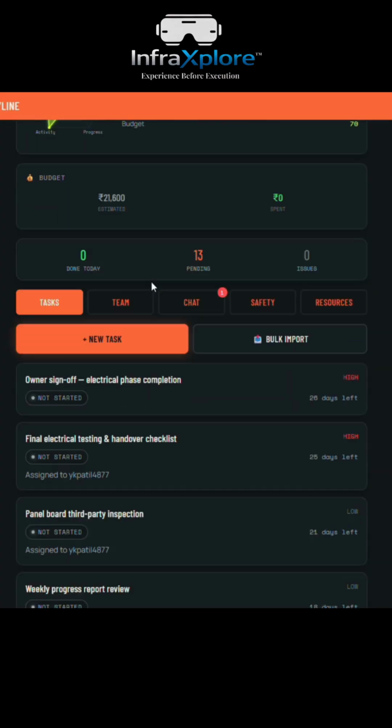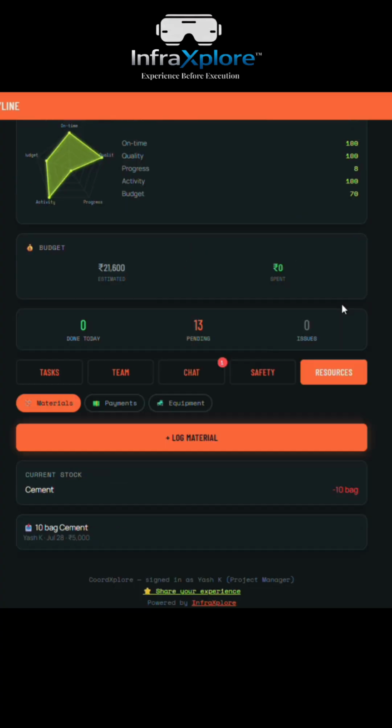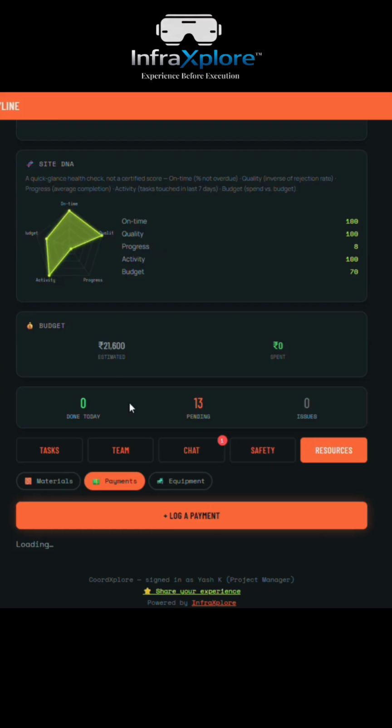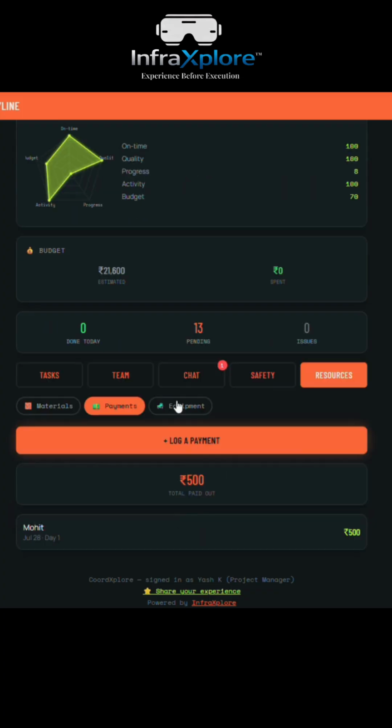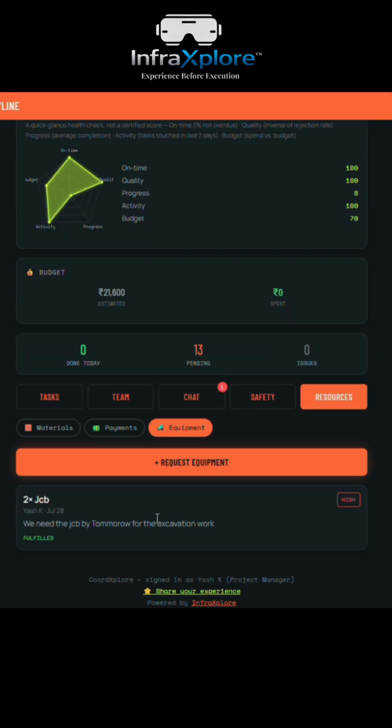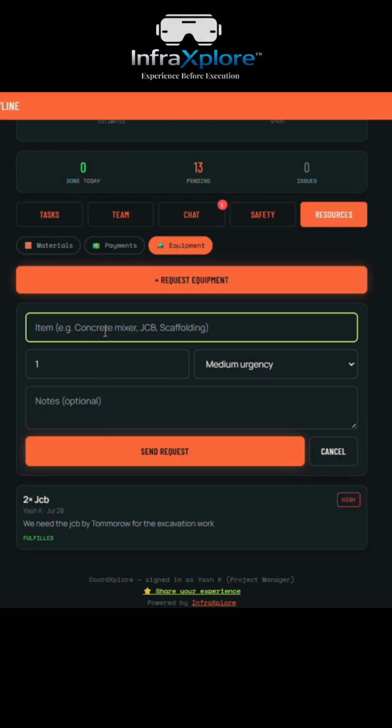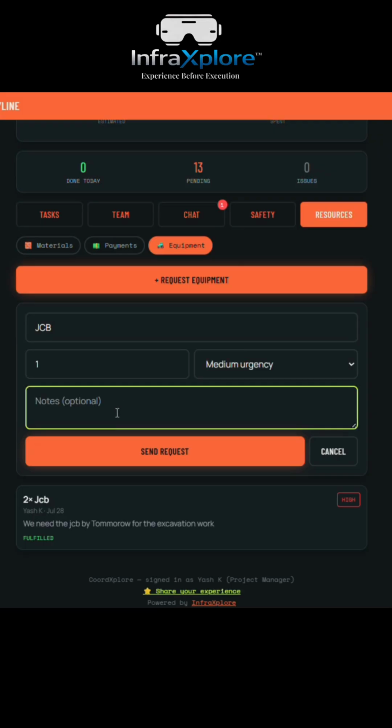If any resources are required, they can directly add them over here. If any material, payment of labor or equipment is required, let's say if on a site 2 JCBs are required, we just need to add them here and submit the request.